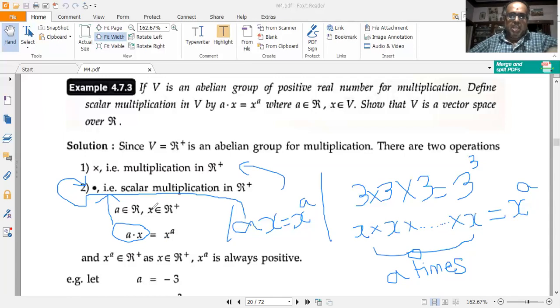So that's why, for A belonging to R and X belonging to R plus, I have A into X is equal to X to the power of A. And X to the power of A belongs to R plus, because as X belongs to R plus, X to the power of A is always positive.